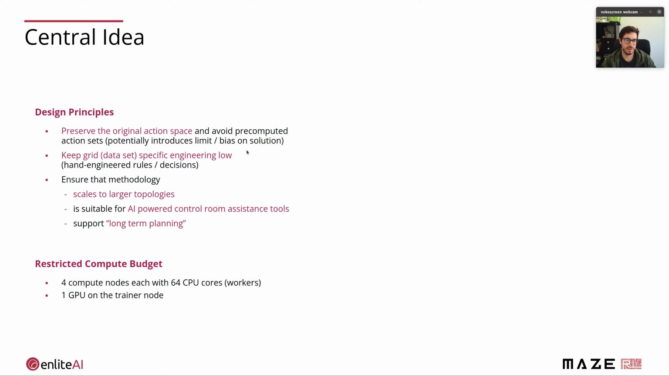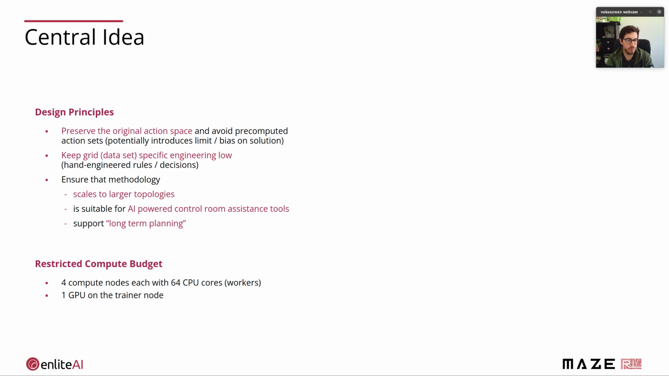The second one is that we wanted to keep grid-specific or dataset-specific engineering as low as possible. This turns out to be hand-engineered rules that only apply, for example, to the ICAPS 2021 dataset. And last but not least, we wanted to make sure to work with a methodology that first of all scales well to larger topologies, is a natural fit to AI-powered control room assistance tools, and especially also supports long-term or scenario planning.